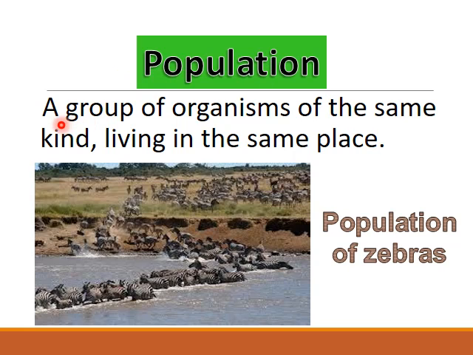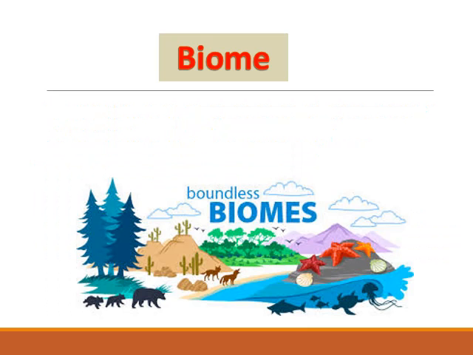So a population is a group of organisms of the same kind living in the same place. So all of us are Egyptians and all of us live in Egypt. So this is the definition of population. In this picture, you can see all of those zebras. So this is a population of zebras because all of them live in the same place. They live in the woodland, and all of them are zebras. So we can safely say that those are a population. This is a picture of a population of zebras.